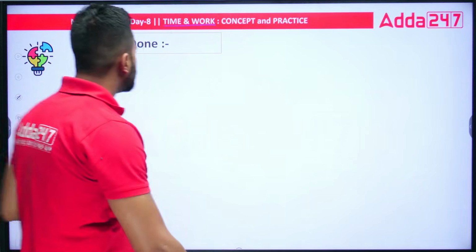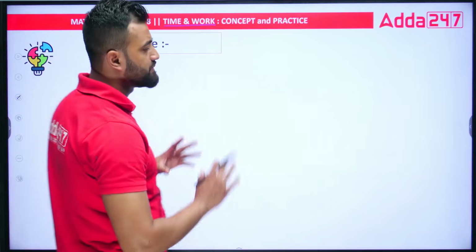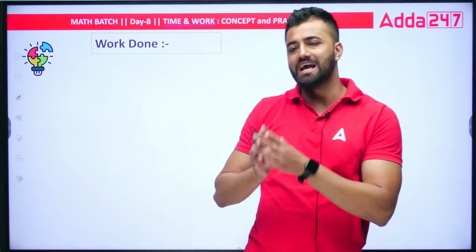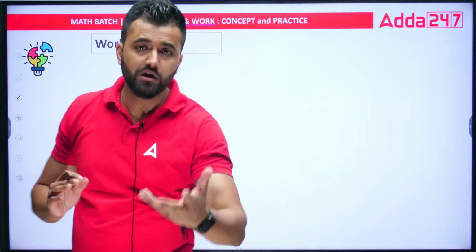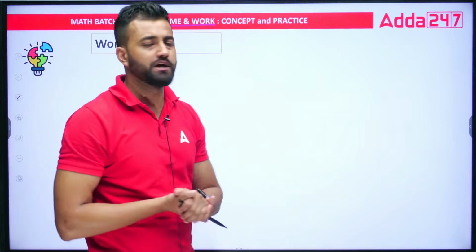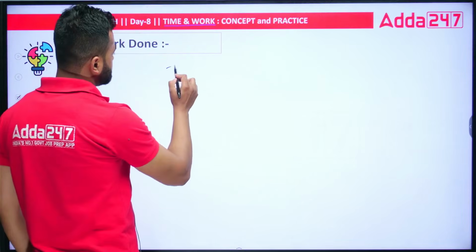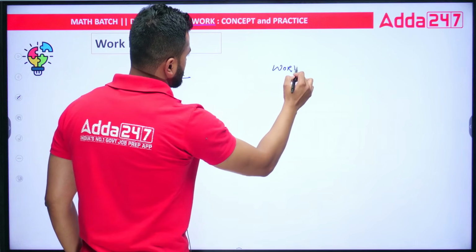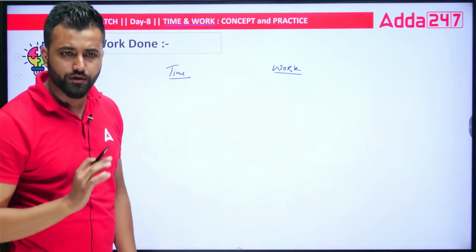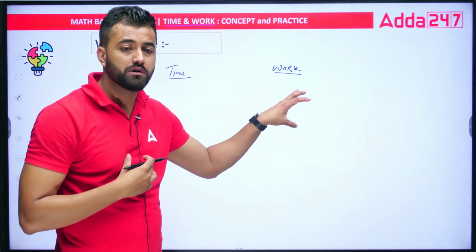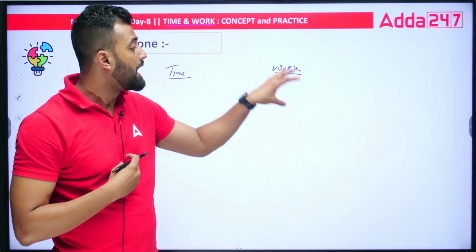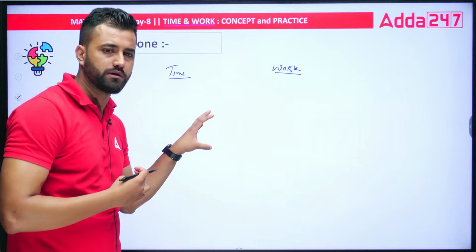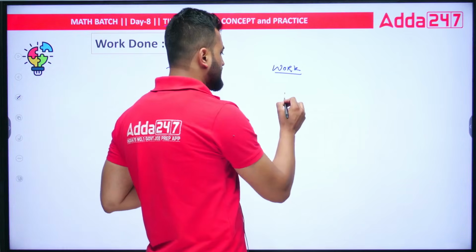As the name suggests, in time and work, we will always be talking about time, and that time will be calculated on the basis of some work which I give you. We have time and we have work. There would be specific work that I'll give you, and based on the work done, you'll get the time you have consumed to complete that particular work. For example, there's a work W that I ask you to do.